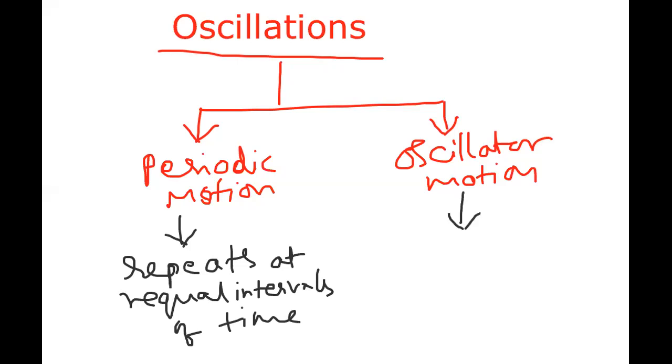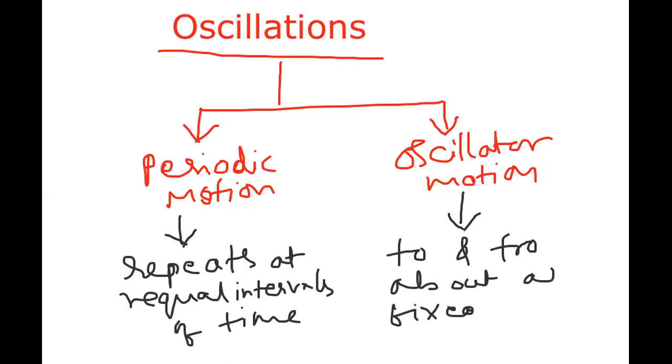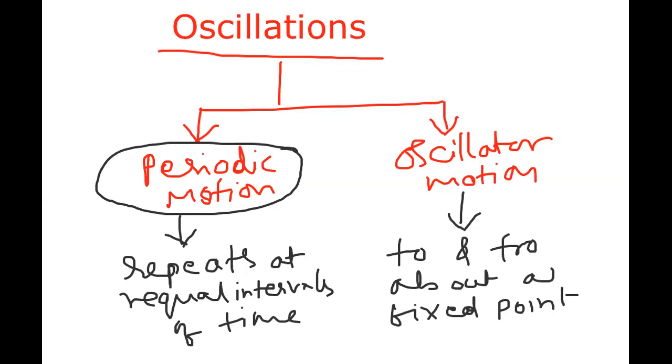What is oscillatory motion, beta? The periodic motion in which the body moves to and fro about its mean position, about a fixed point, is called oscillatory motion, and it is a periodic motion. It has to be periodic, so the motion has to repeat at regular intervals of time.